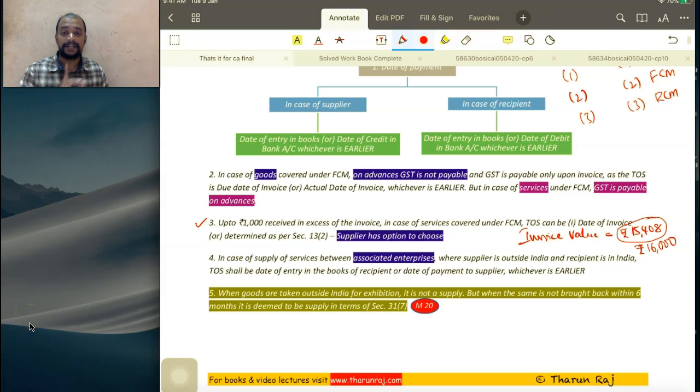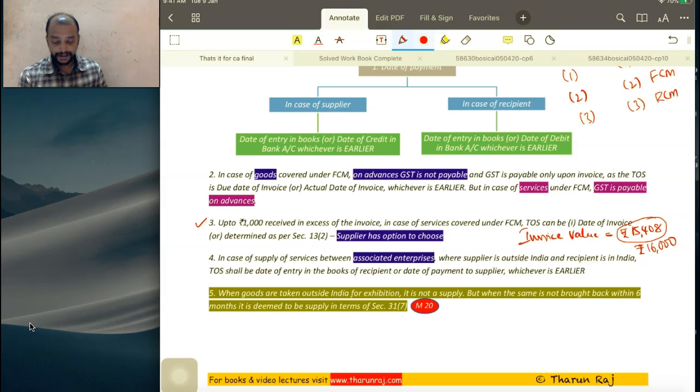Time of supply shall be date of invoice or determined as per section 13 subsection 2. Supplier has the option to choose. Is it with respect to every transaction? Yes. With respect to each transaction, it is not that with respect to all transactions they need to choose the same option. So they can decide.